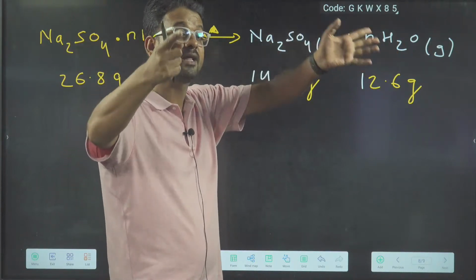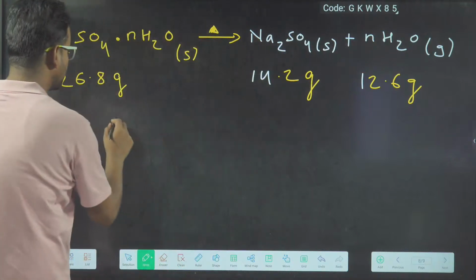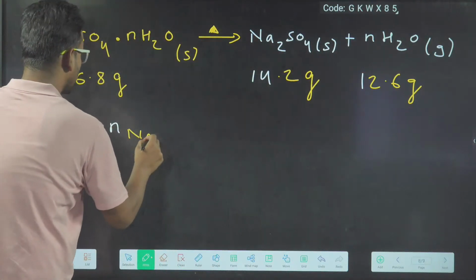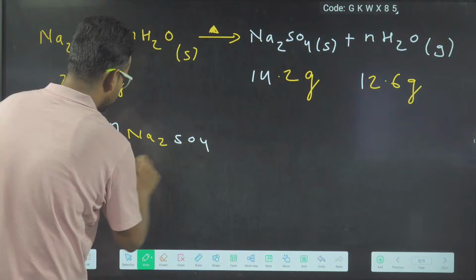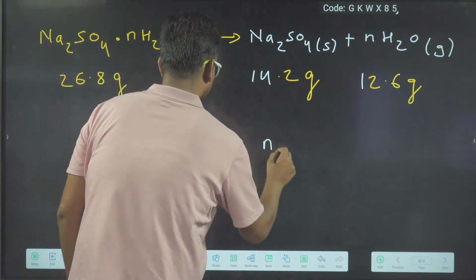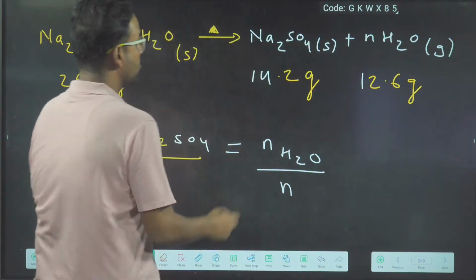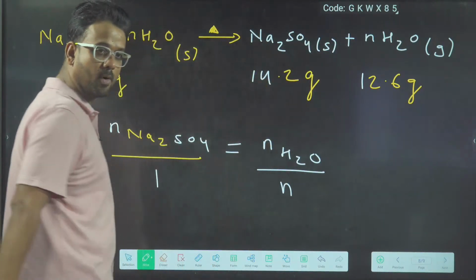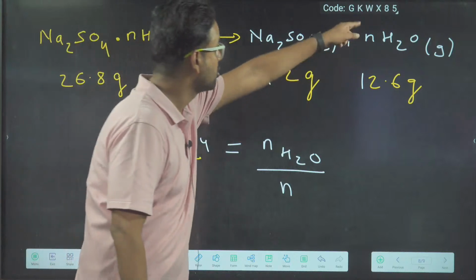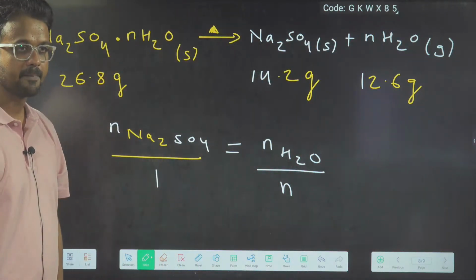Then we will apply POAC on sodium sulfate and water. I can write moles of sodium sulfate upon 1 is equal to moles of water upon n.